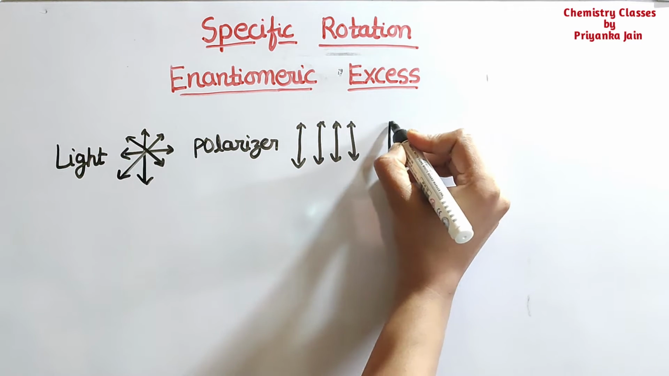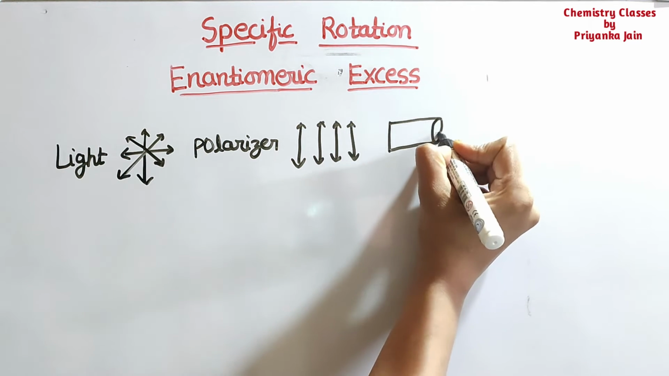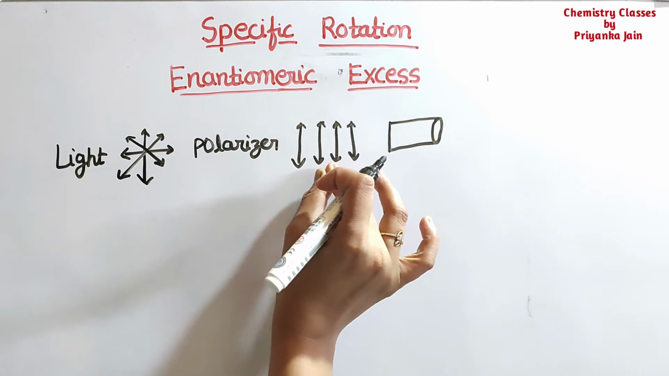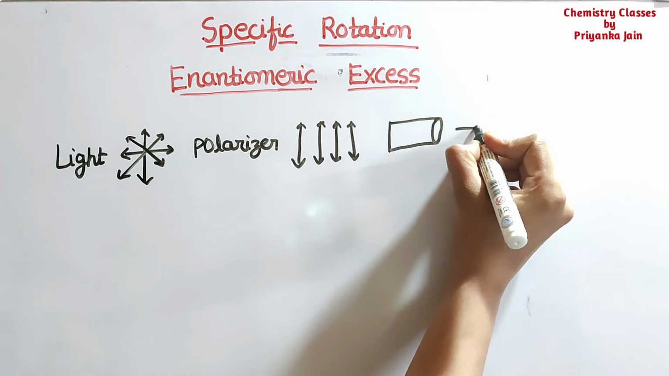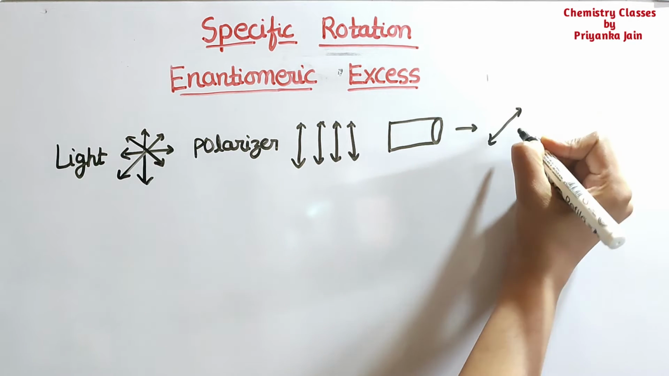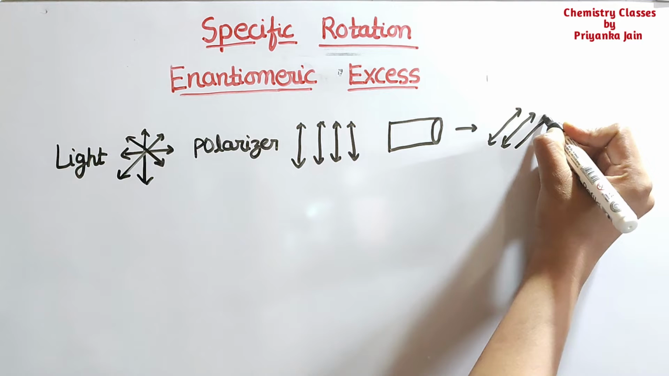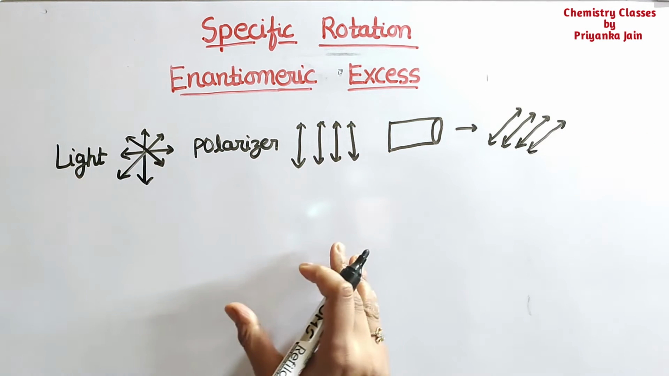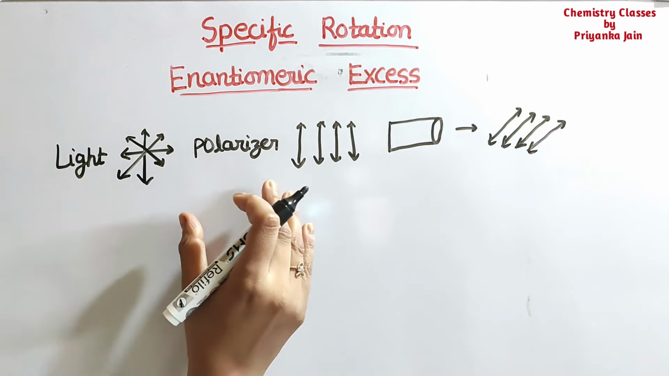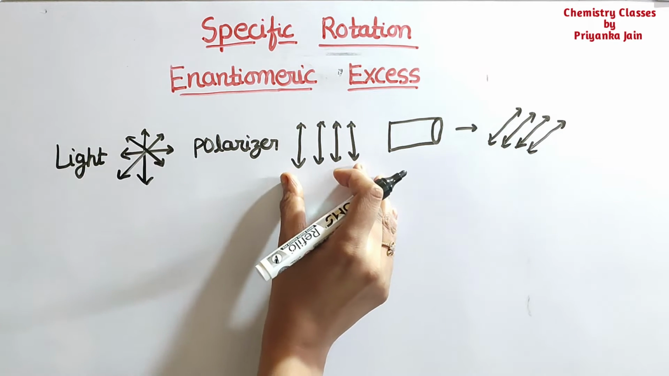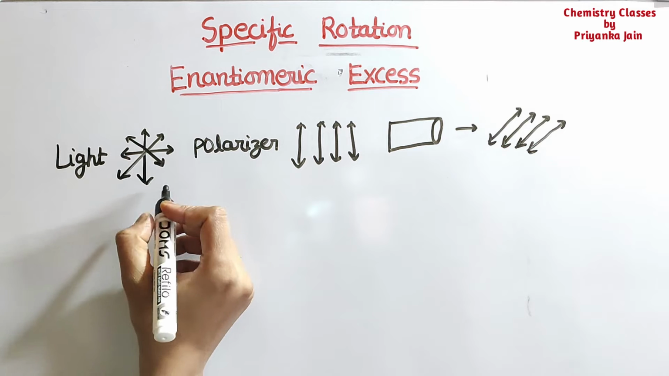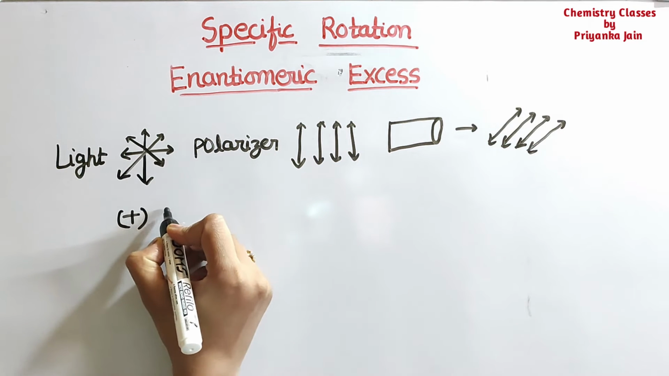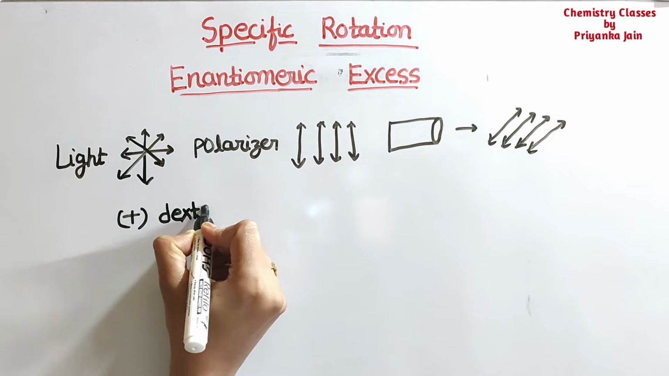And when it is passed through a sample holder, where one of the optical isomers is present, this light now rotates in this manner. This is called the rotation of the polarized light. One of the specific properties of the enantiomers is that they can rotate the plane of the plane polarized light. If we take the plus isomer, that is called the dextrorotatory.